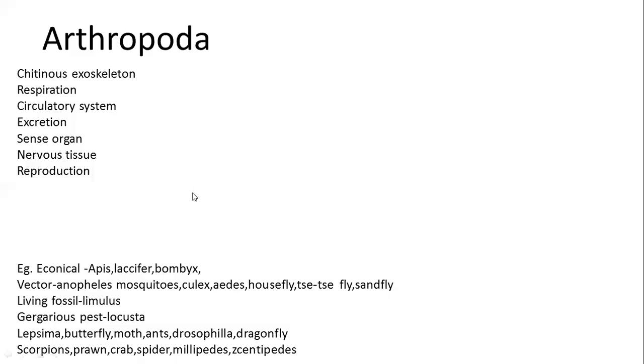When we talk about Arthropoda, which is the largest phylum, almost two-thirds of the known species are arthropods. A huge class involved in this Arthropoda is Insecta. The habitat is almost all types of habitats. Bilateral organ system, triploblastic and coelomate will be present. The arthropods have joint appendages, and the name Arthropoda itself means joint legs.